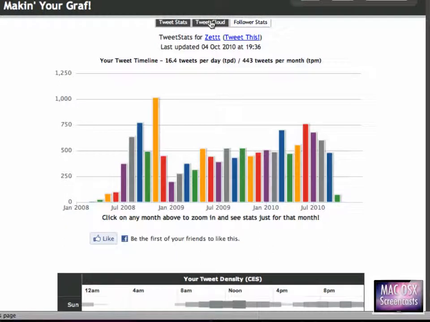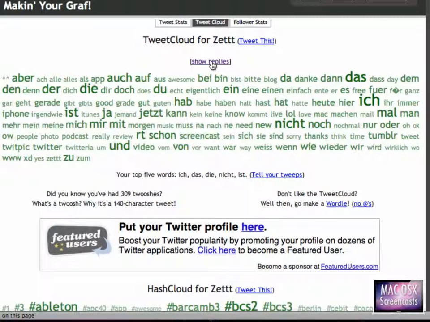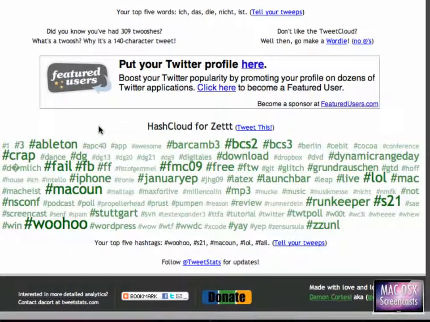Now we can also have a look at the so-called tweet cloud, which is equipped with a very cool animation to hide replies. And you see a lot of German words like das or ich or und, which means and in English. We can also have a look at the hashtags I'm most often using, like woohoo or Stuttgart 21, which is a project for our main station. My top 5 hashtags are woohoo, S21, Mekun, lol, and fail, which is quite funny.